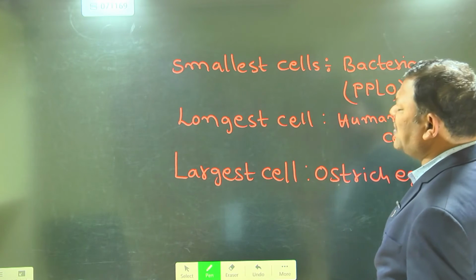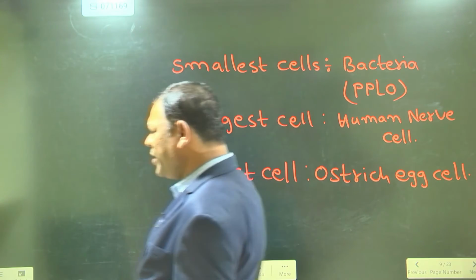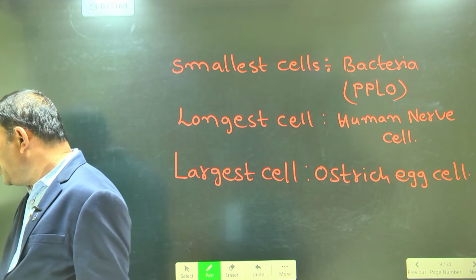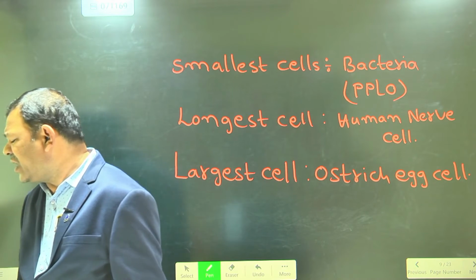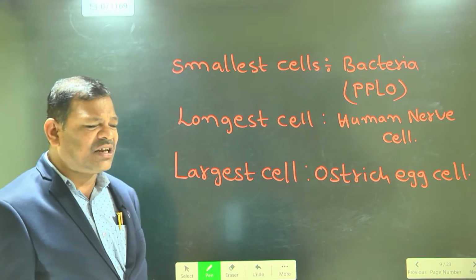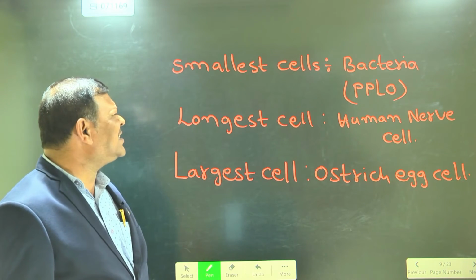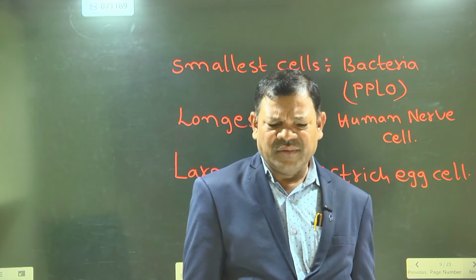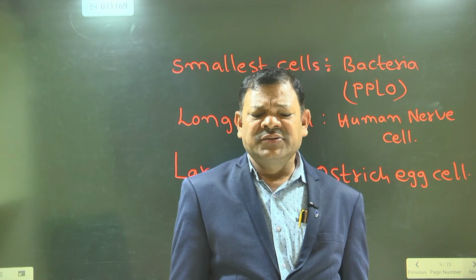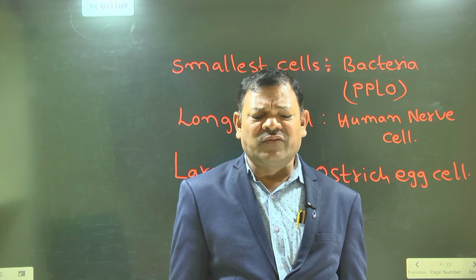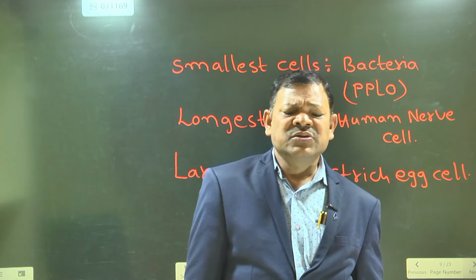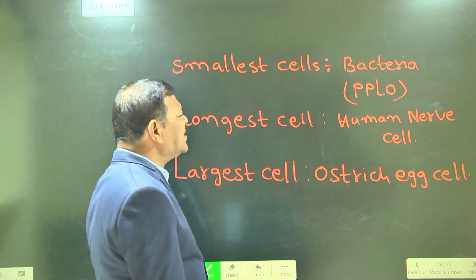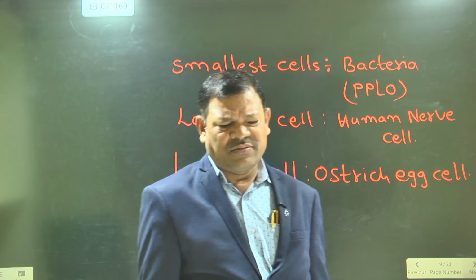Next point. If you see the structure of the cell, the smallest cells we can see in bacteria. So the smallest cell is PPLO. The longest cell we can see is the human nerve cell.